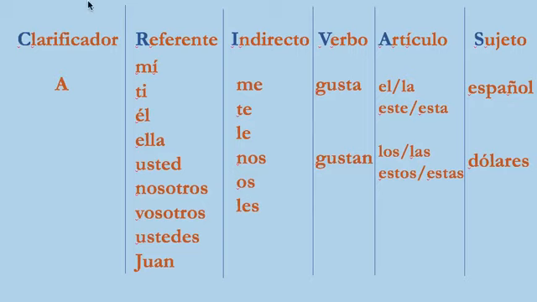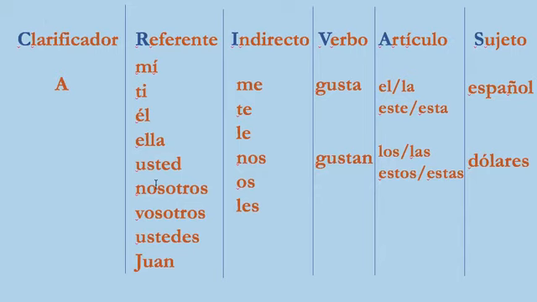Clarificador and referente always go together, and they refer to the person to whom things are pleasing. For example, a mí me gusta whatever. A ti, a él, a ella, to him, to her, a usted, to you formal, a nosotros, a vosotros, a ustedes, could even be proper nouns, a Juan, a Julia. From the person to whom it's pleasing, you derive the indirect object.